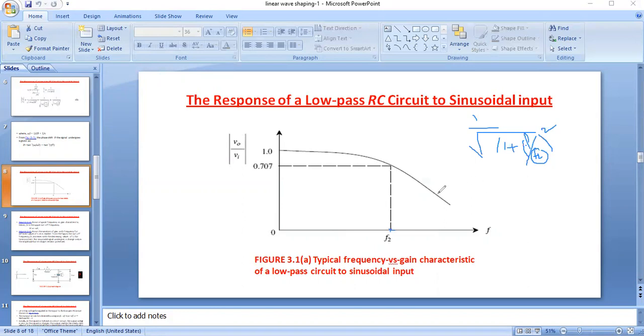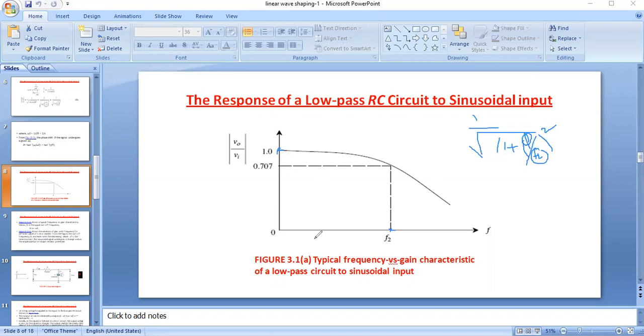For example, if the frequencies are less than F2, what am I going to do here? If the frequency F is 0, what is the magnitude of gain? If we put F equal to 0, we have 1. At 0 frequency, the magnitude of gain is 1.